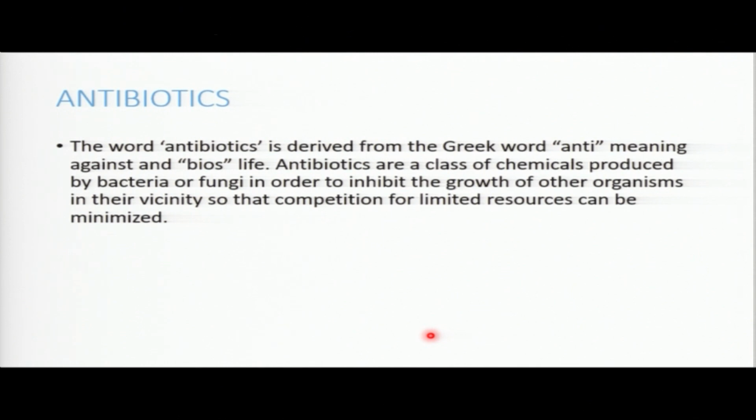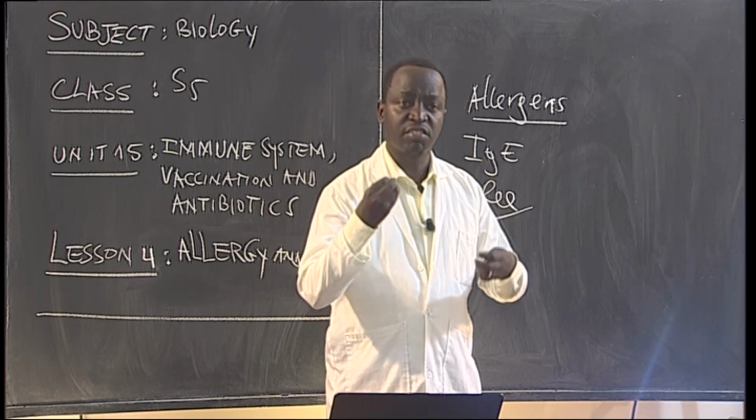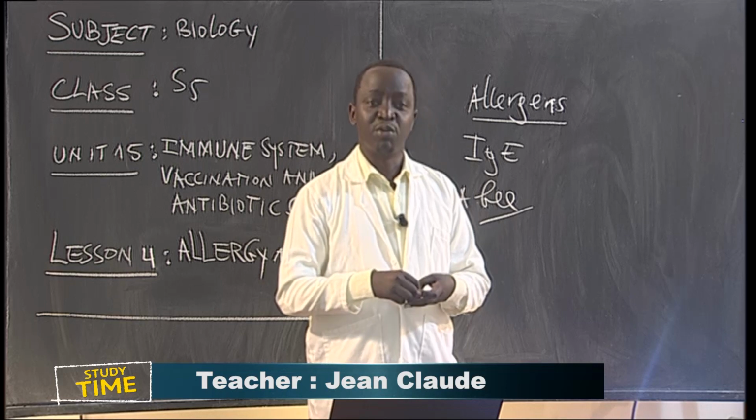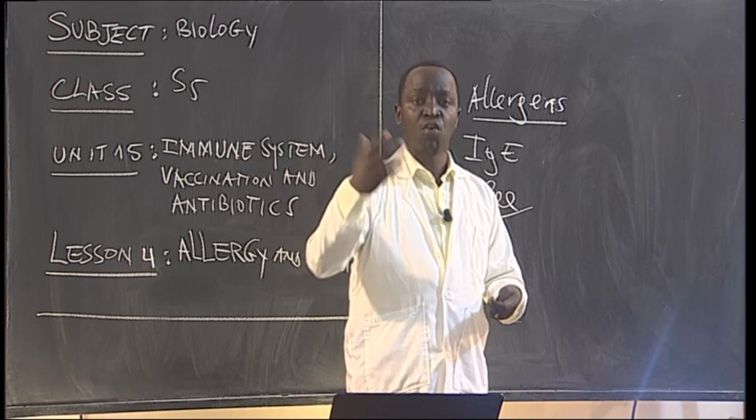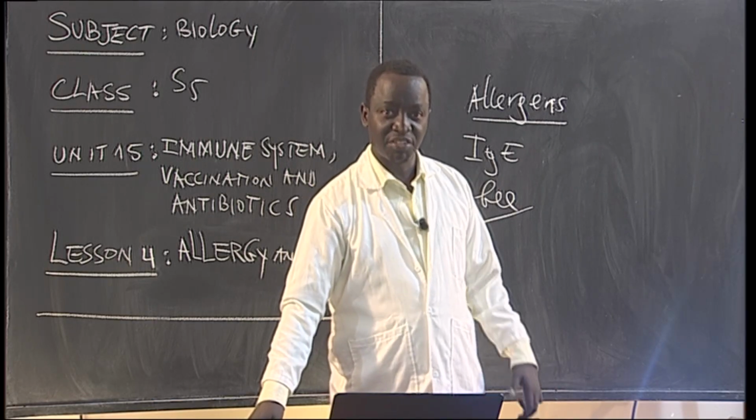Now we do have antibiotics. What do you understand about antibiotics? The word comes from the Greek, where anti means against, and bio means alive. So antibiotics are a class of chemicals produced by bacteria and fungi in order to inhibit the growth of other organisms. Are you together? Those chemicals produced by bacteria, fungi, and viruses inhibit the growth of other microorganisms. Those are what you call antibiotics.